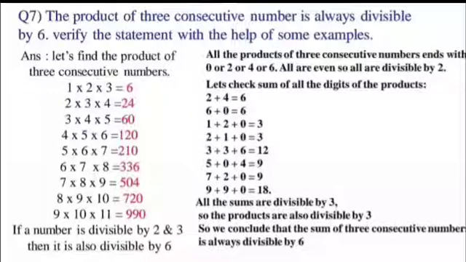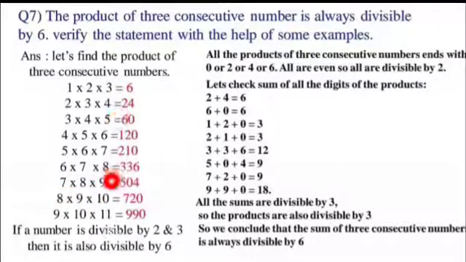Let us find the product of three consecutive numbers. So, here are some examples. The three consecutive numbers 1, 2, 3: product 6. 2, 3, 4: product is 24. 3, 4, 5: product is 60. 4, 5, 6: product is 120. 5, 6, 7: product is 210. 6, 7, 8: product is 336. 7, 8, 9: product is 504. 8, 9, 10: that is 720, and so on.